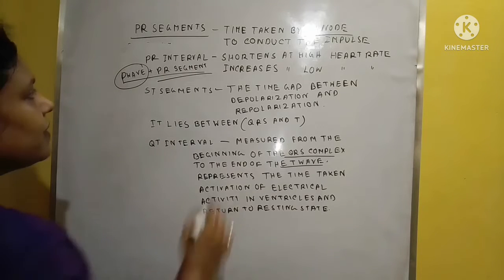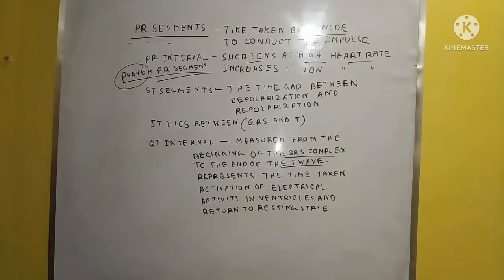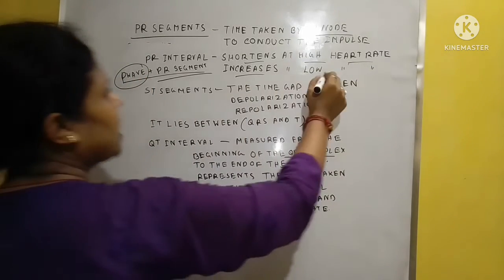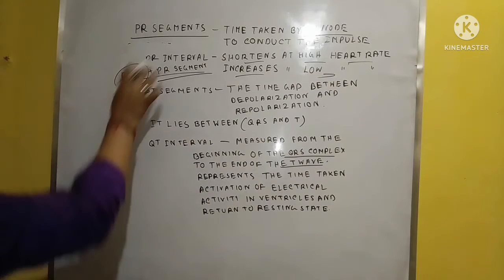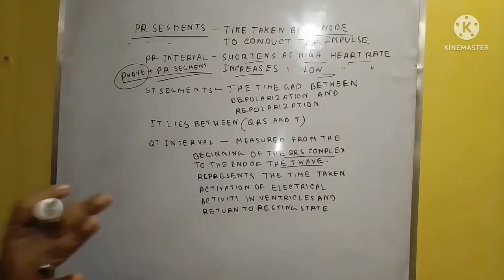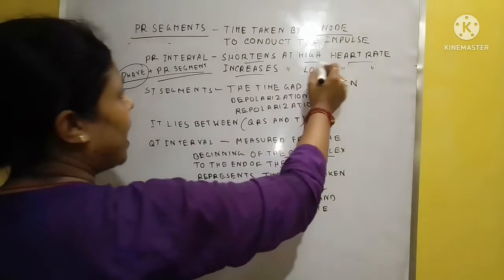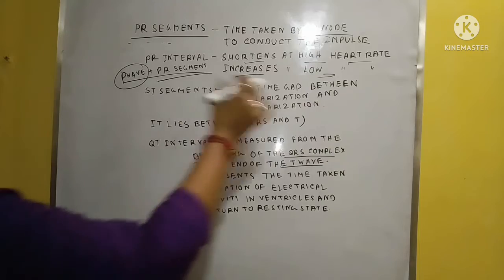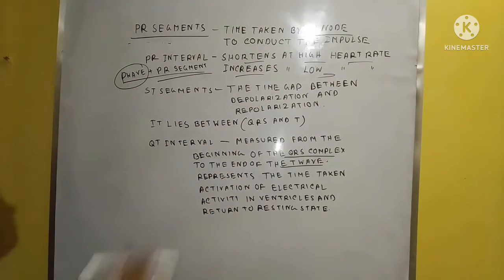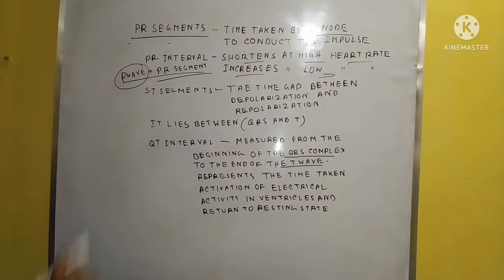This PR interval shortens when the heart rate is high, and it increases when the heart rate is low. Each consists of the P wave and the PR segment.